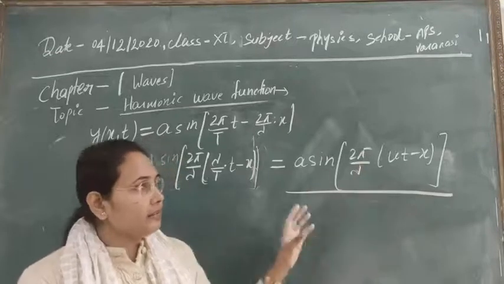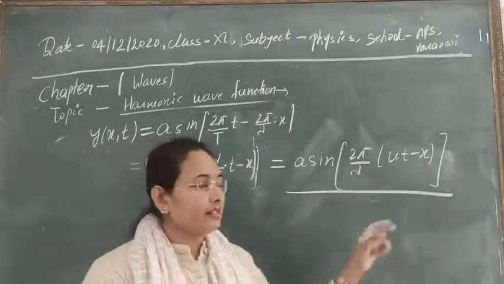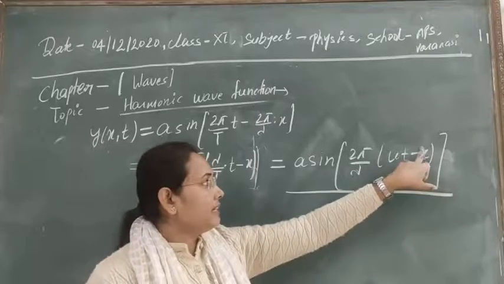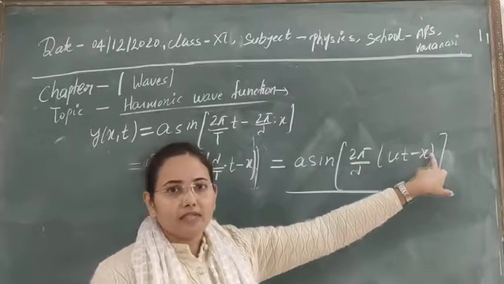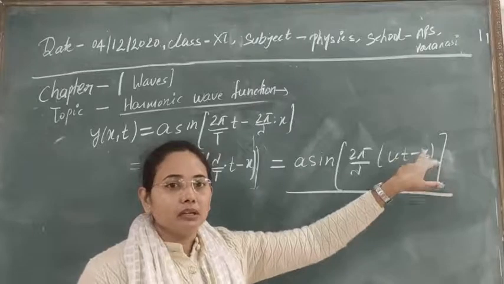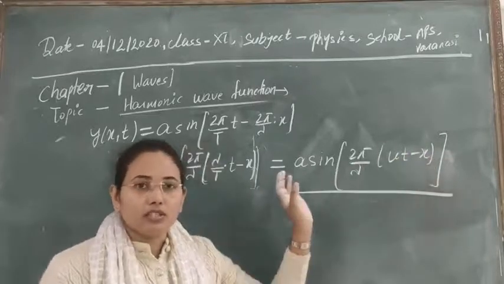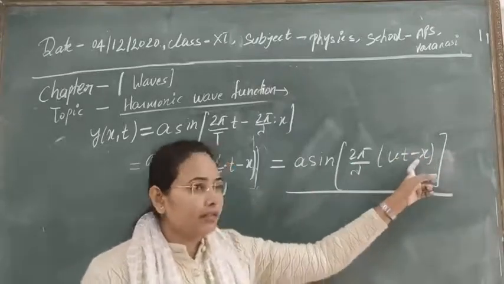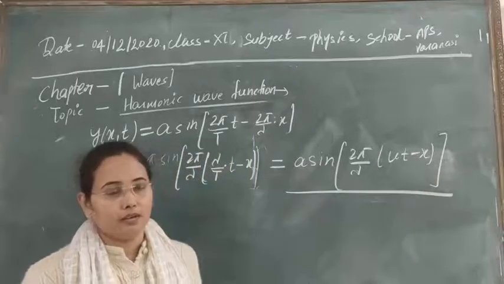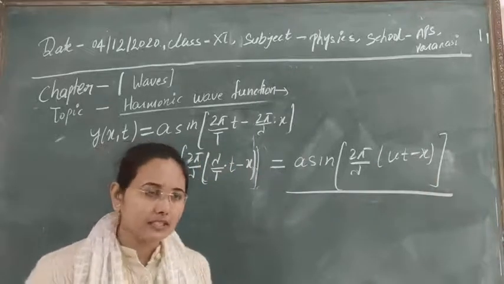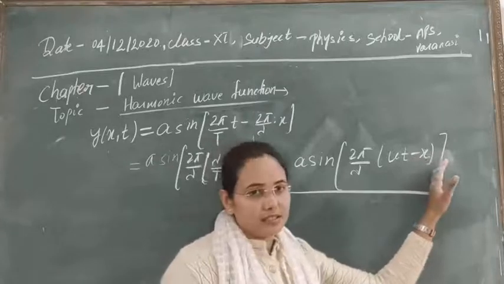Suppose the wave is propagating in the negative x direction, in that case minus x will become plus x, so it will be vt plus x. So there will be no change, only the sign convention changes depending on whether the wave is propagating in the positive x direction or the negative x direction.